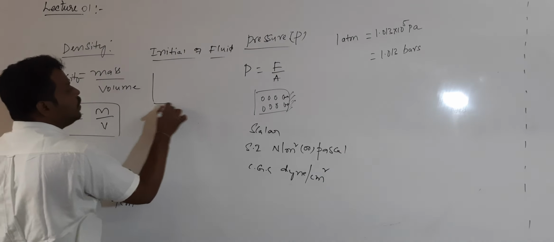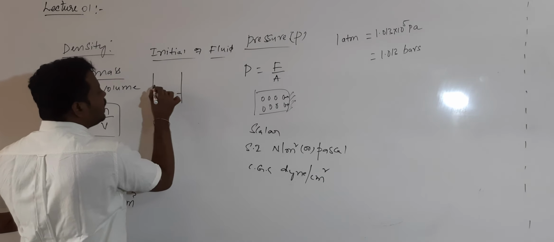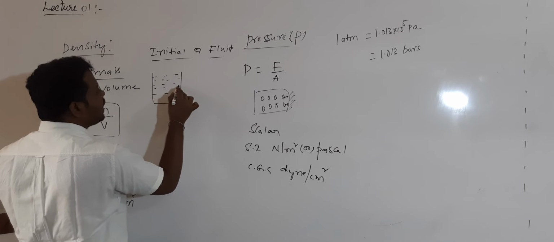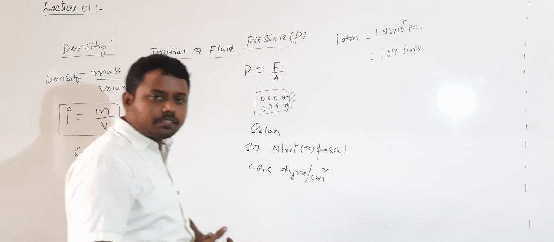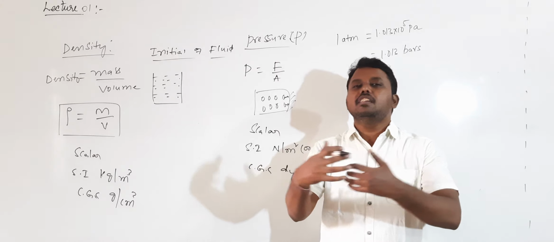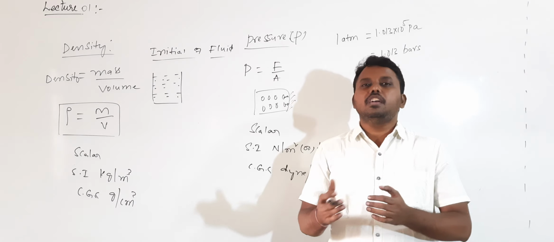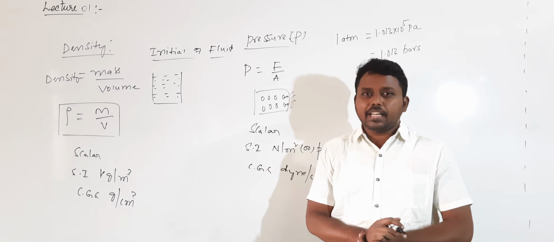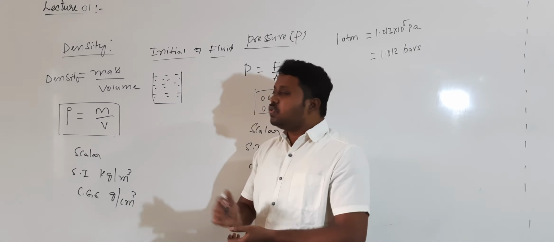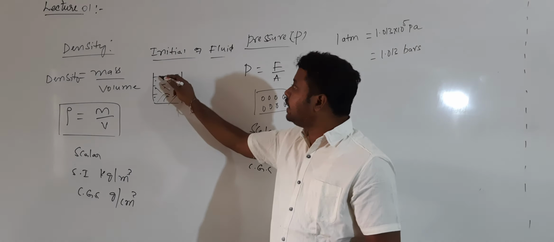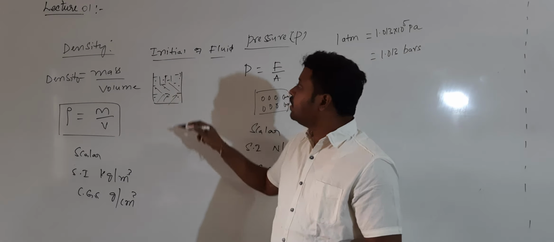So when I take a container, I have mixed immiscible liquids. Different types of liquids are there. When I mix them all, are you getting that? In the container I have taken, I have mixed several fluids which are not mixable. For example, this is one part, this is another part. Here I will show like this, and this is another type of liquid. This liquid's density is rho 1. This one will be rho 2. This one will be rho 3.